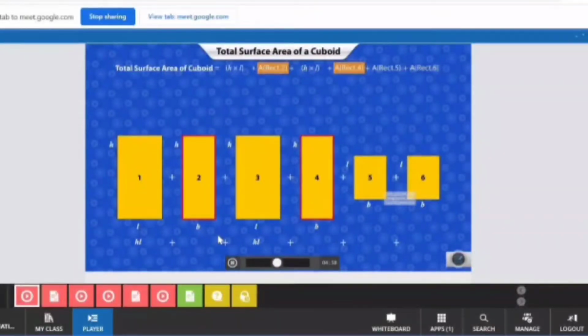The area of each of these rectangles is b into h. The areas of rectangles 5 and 6 are also the same. The area of each of these rectangles is L into b. On simplifying the expression, we get the following formula for the total surface area of a cuboid.